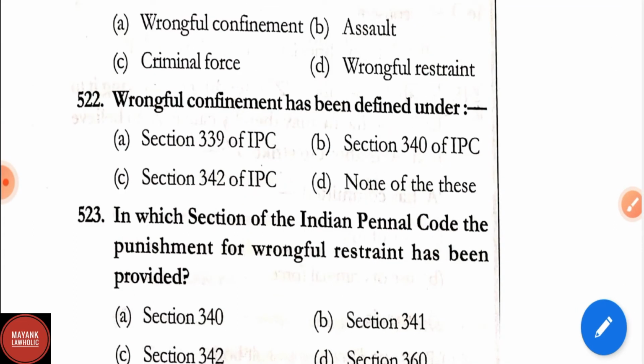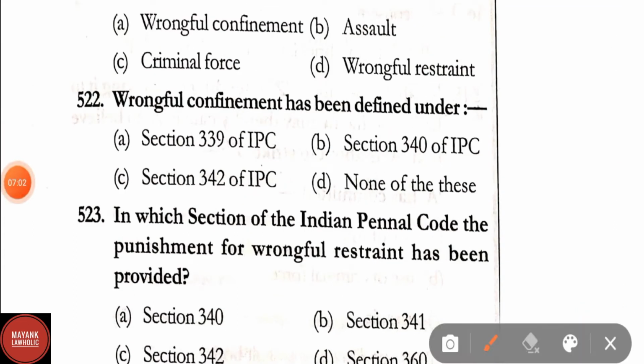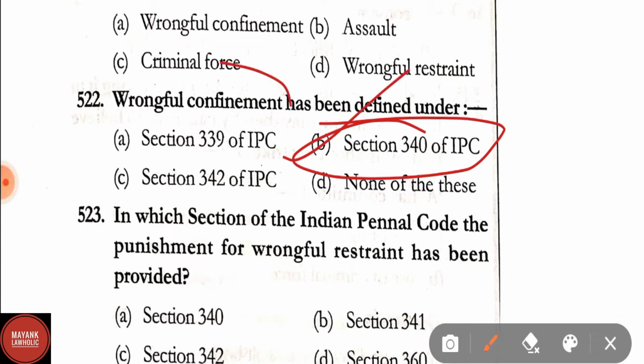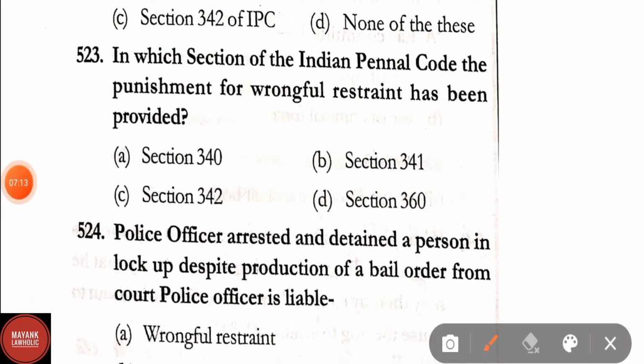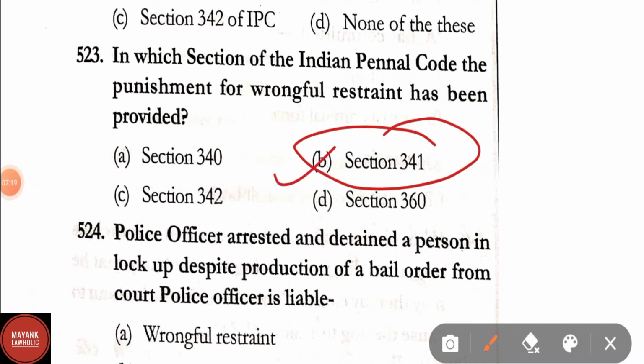Question number 522. Wrongful confinement has been defined under Section 339, Section 340, Section 342, none of these. Correct answer is option B, that is Section 340 of IPC. Wrongful confinement has been defined. Question number 523. In which section of IPC has the punishment for wrongful restraint been provided? Correct answer is Section 341. In Section 341, punishment for wrongful restraint has been provided.